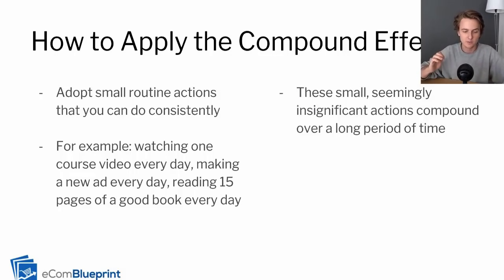You want to adopt small routines that you can do consistently. And consistency is key here. You need to pick routines that are small enough that you can keep up and do it consistently, and never say like, oh, I'm not going to do that. I'm too lazy. I just want to watch Netflix instead. So for example, you could say, I'm going to watch one new course video every day. Or I'm going to read one blog post about Facebook ads every day. Or I'm going to read 15 pages of a good book every day. And these small, insignificant actions compound over a long period of time, right?